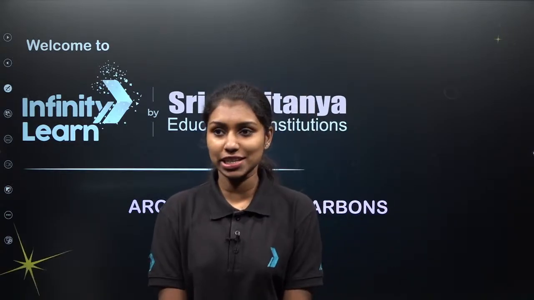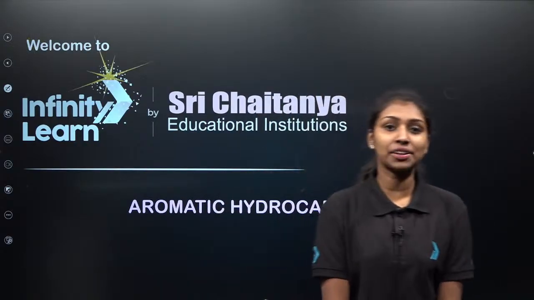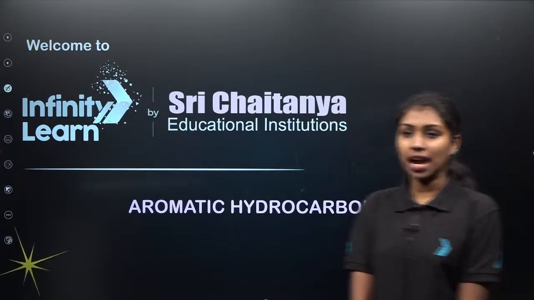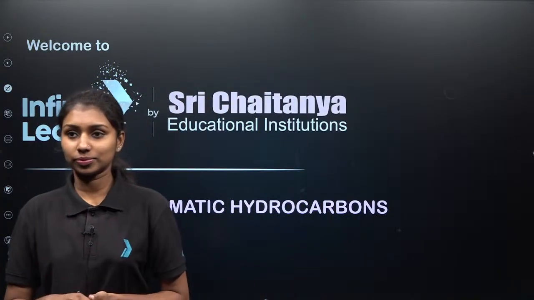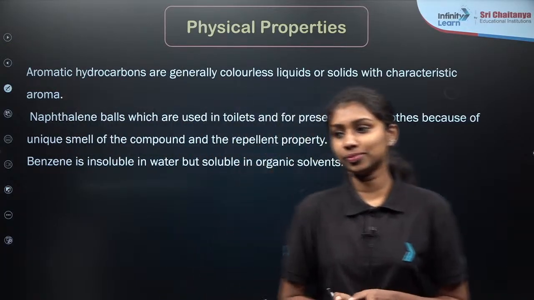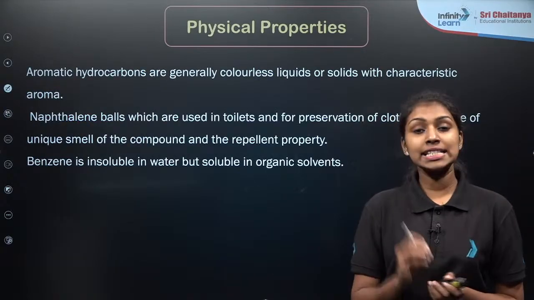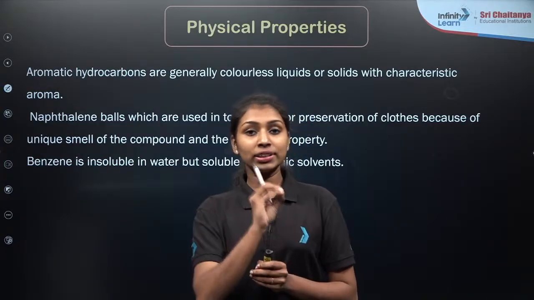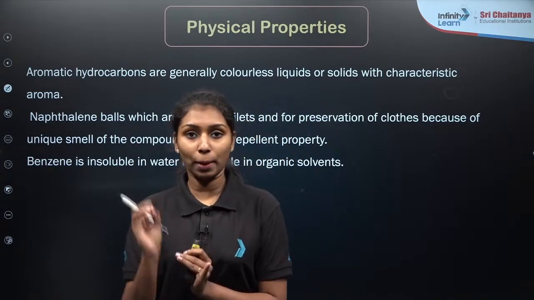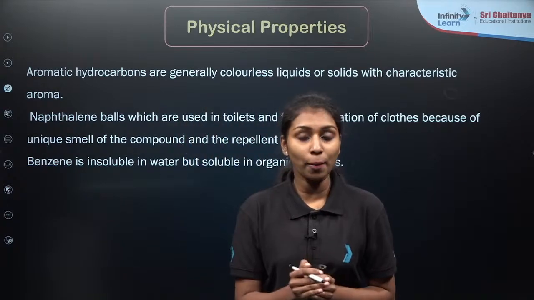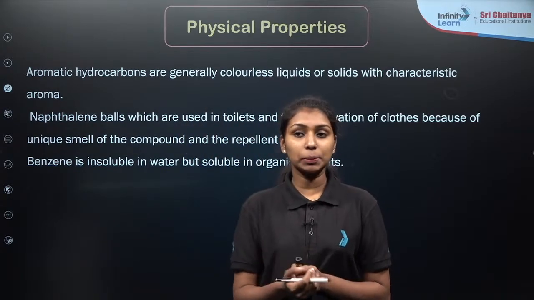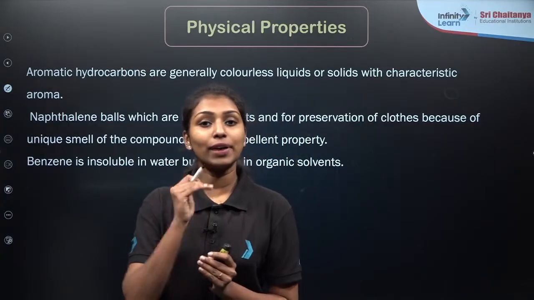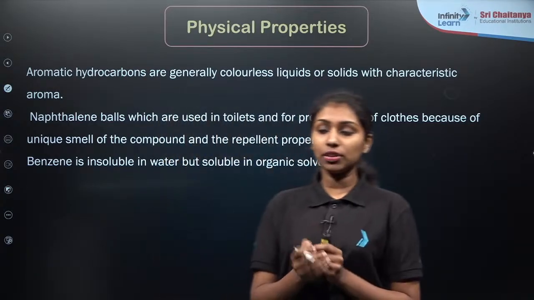And I hope I am perfectly audible and visible to each and everyone present over here to watch this particular session. So finally, we are moving to the last part of our chapter, hydrocarbons, that is about the aromatic hydrocarbons and their properties. So let's start with the first topic. Let's start with the physical properties of aromatic hydrocarbons. In the last class, we have already discussed all the isomerism, IUPAC nomenclature and the properties of aromatic compounds, right? Starting from the aromaticity, non-aromaticity and anti-aromaticity. Here we are going to discuss the physical properties of aromatic compounds. Then we are finally moving to the chemical properties also. So we can start with the physical properties here.